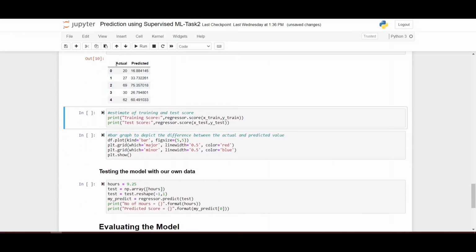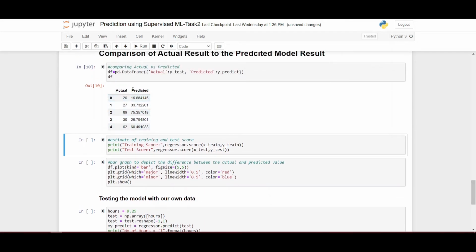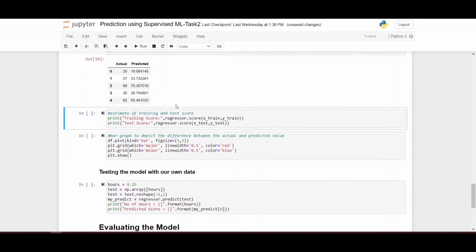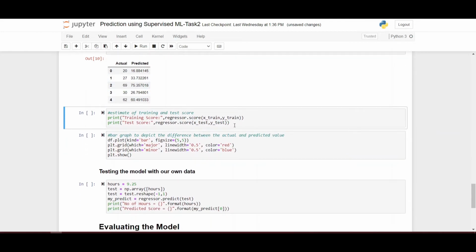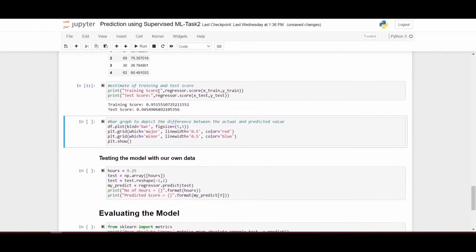We can see here the actual values and the predicted values. And now we have to print the training score and the testing score. Now we are plotting a bar graph to depict the difference between the actual value and the predicted value of the model.